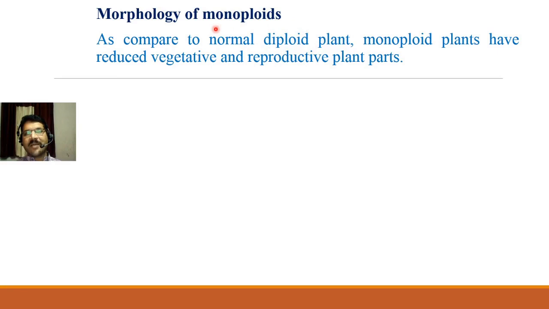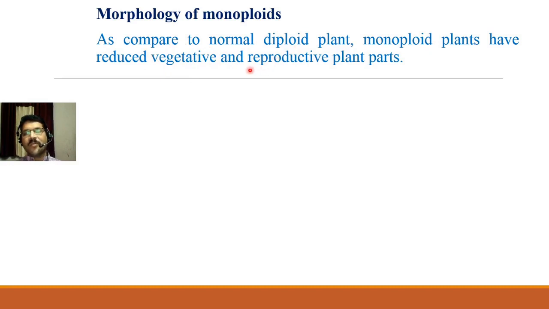Diploids are the normal ones, but monoploids have somewhat reduced plant parts, both vegetative and reproductive, meaning their roots, leaves, shoots, etc. are reduced as compared to diploid plants.